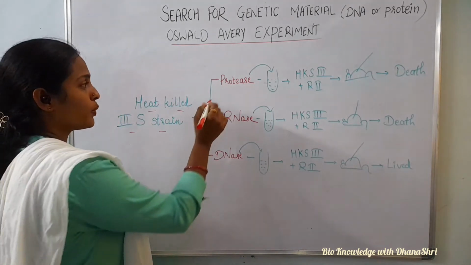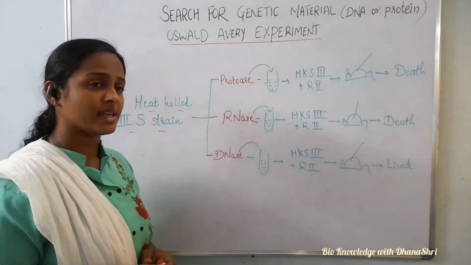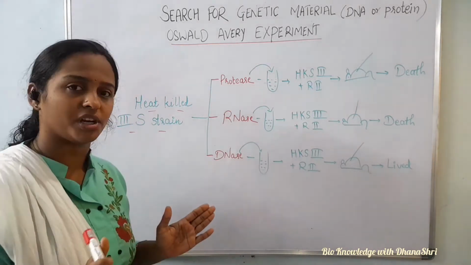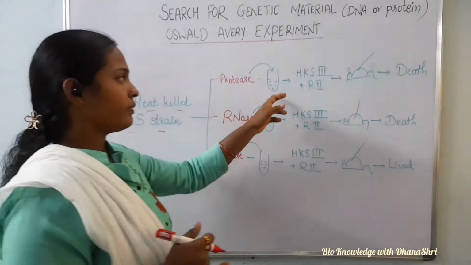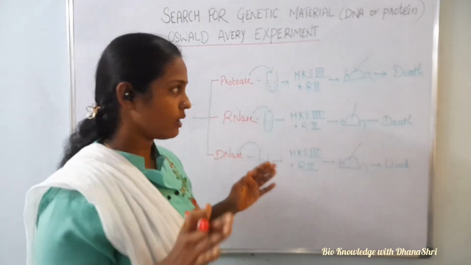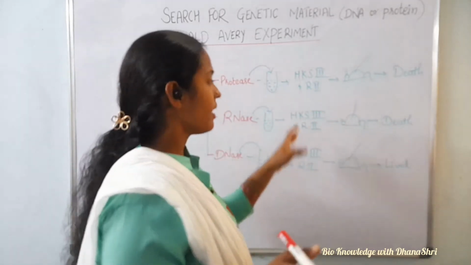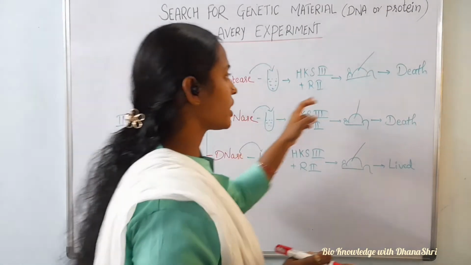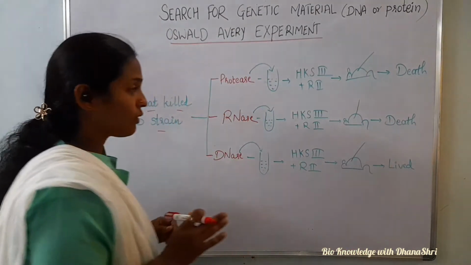First, they added the protease enzyme to the heat killed S3 strain. It degrades all the protein present in the solution, so they got a solution with no protein. They added live R2 strain to it and injected it into mice. Death of mice occurred.